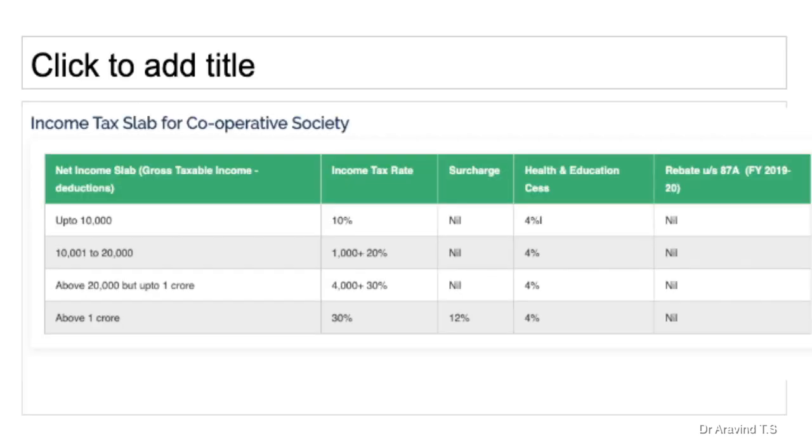For cooperative societies, up to 10,000 it is 10 percent, and from 10,001 to 20,000 it is 20 percent. Above 20,000 to 1 crore it is 30 percent, and above 1 crore it is 30 percent, with a surcharge of 12, and the health and education cess of 4 percent applicable to all.